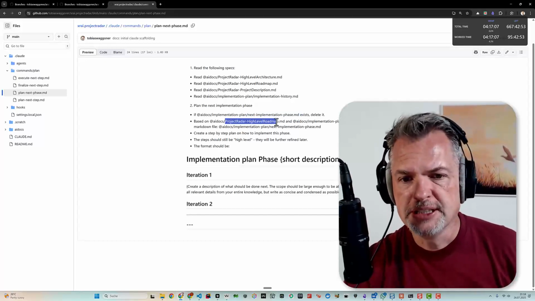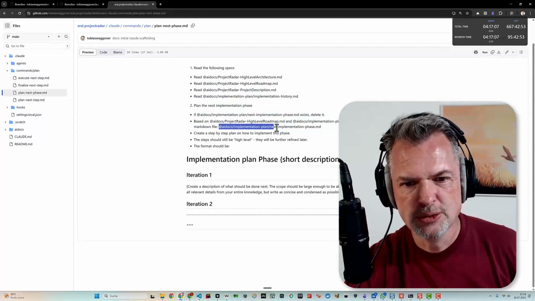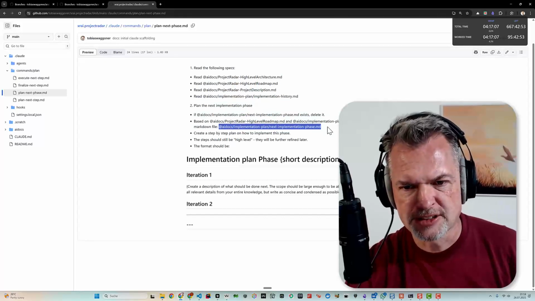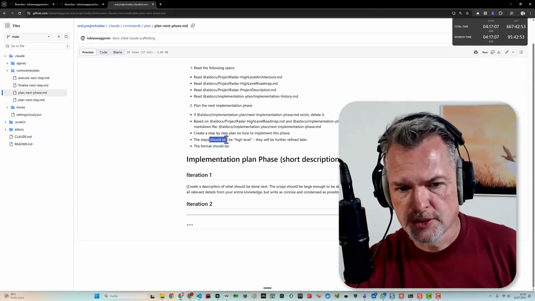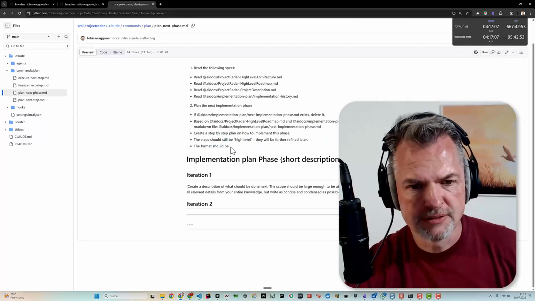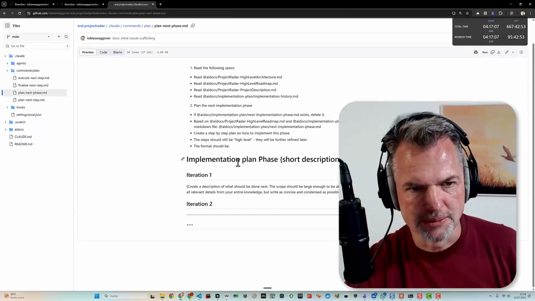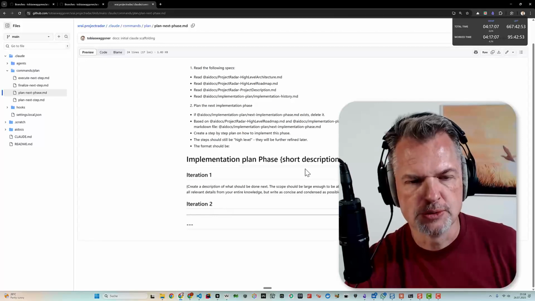If not, please use the documents you just read to create a new file, plan next implementation phase. Create a step-by-step plan on how to implement the phase. These steps should still be high level, so not a detailed plan. The format should be as follows. So this is Markdown, implementation plan phase for blah, blah, blah, iteration 1, iteration 2, and so on.